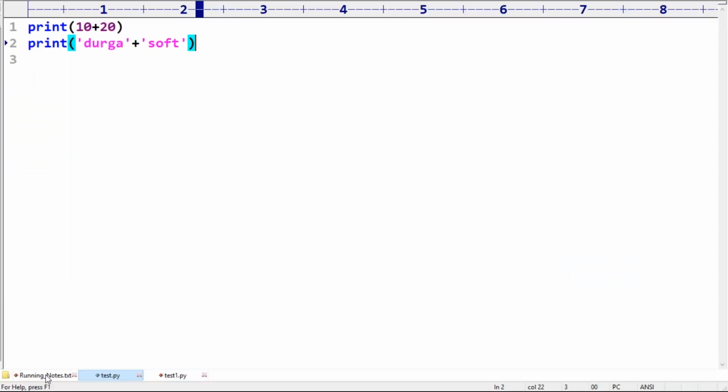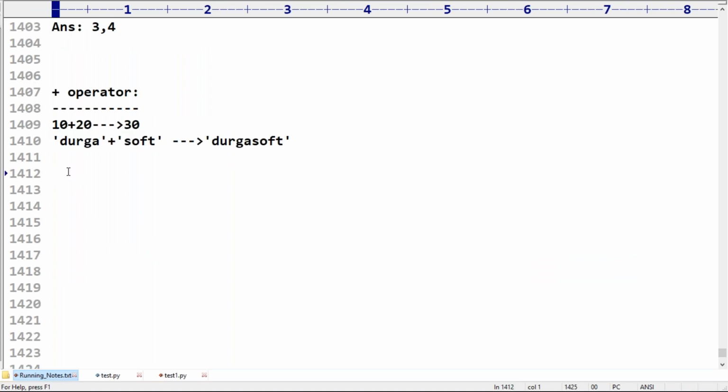But here one small twist is there. This is what you should be aware of for certification sake. Durga plus 10, I'm trying to take. What may be the answer? Please confirm. What answer are we going to get? Immediately we are going to get an error. Please take a bit of special care.